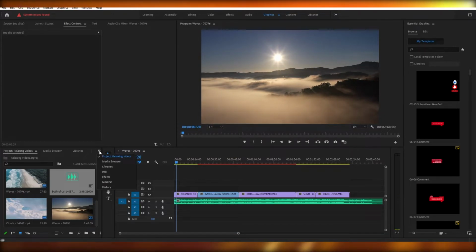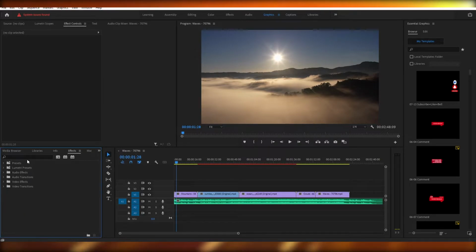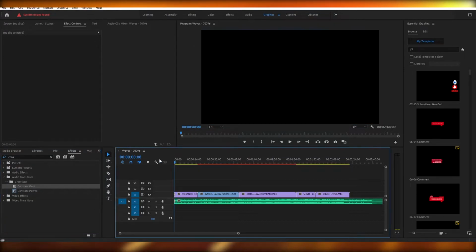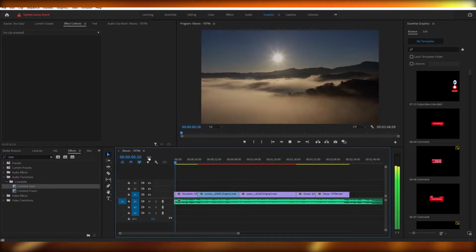For me, let me just go ahead and add a subtle effect over it, which is called dip to black, so that it's a black screen that just moves over. And then I'm also going to put in an audio effect as well. It's called constant gain, so that the audio is also a little bit subtle. Hear it. See, that looks really nice.